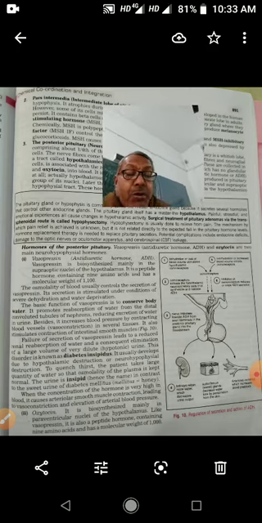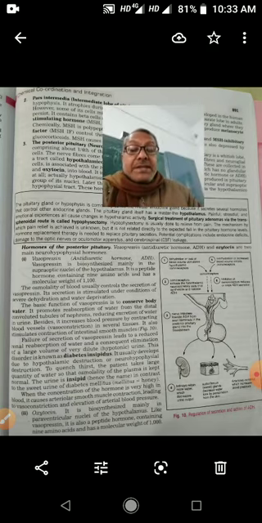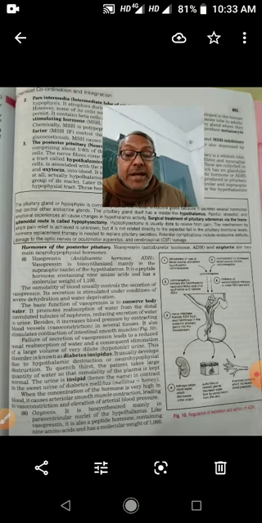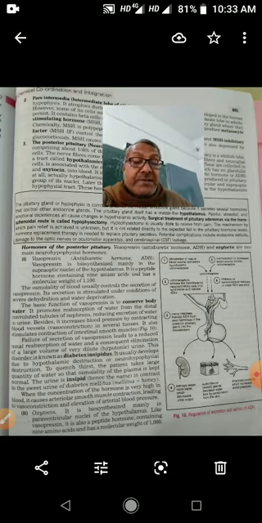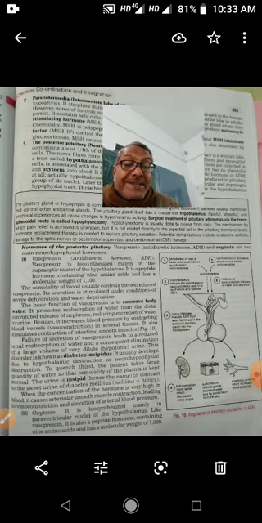So by the contraction of uterine muscles during childbirth, it helps in the delivery of the fetus. Oxytocin hormone is very important for the mechanism of ejection of milk from the mammary glands through the nipple.